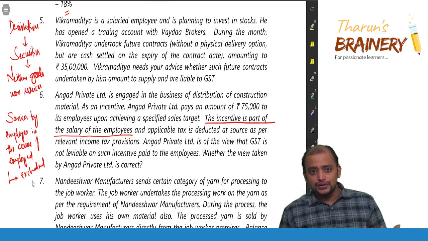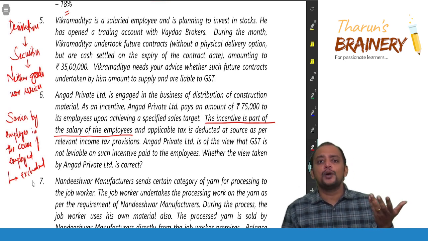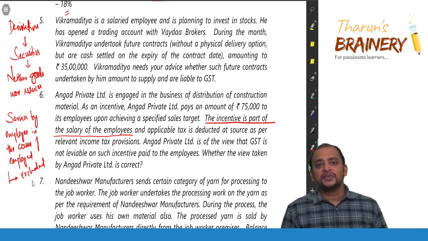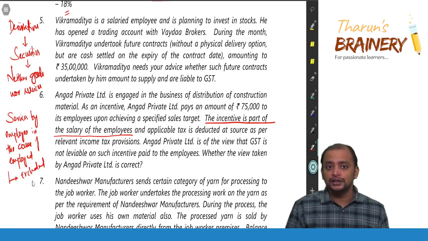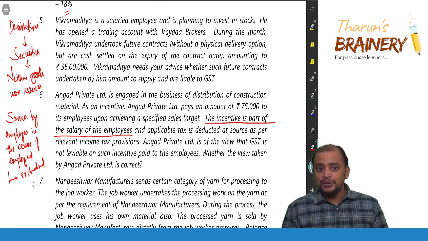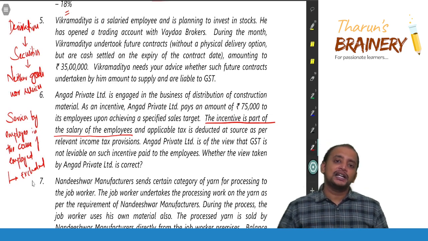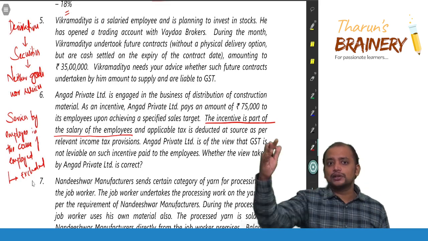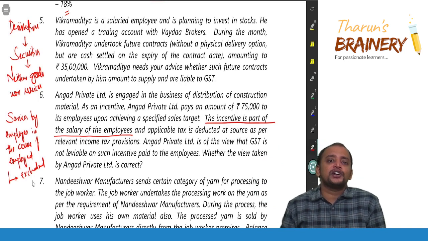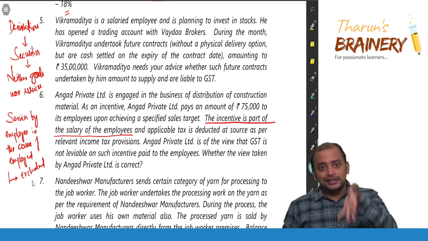Okay. So that is the only transaction in derivatives. Same way in an option contract, when you are a seller of a call option or a put option, you will be collecting some premium from the buyer, correct? So when you are collecting some premium from the buyer, that premium is your consideration. So that is excluded from supply. So these margins or premium, whatever is there, that itself is a consideration.